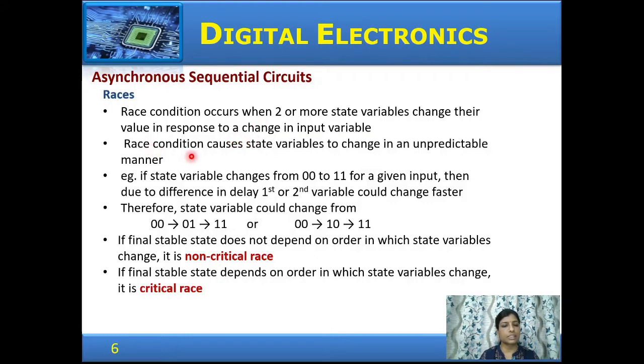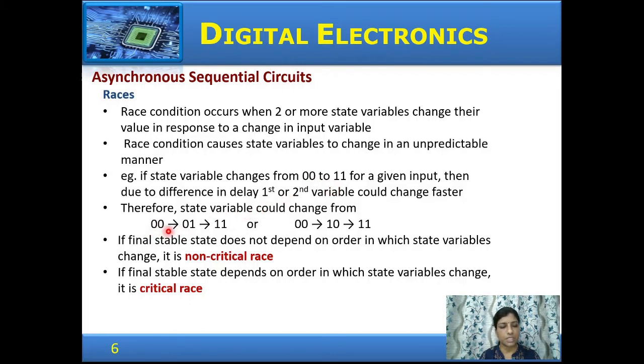And this race condition causes the state variables to change in an unpredictable manner. Let us see with an example. Suppose for a given input, the state variables change from 0, 0 to 1, 1. Observe both the variables have changed, variable 0 to 1 and the other variable 0 to 1. If due to delay, one of the states, the first or the second state variable, changes faster, then it could result in a different state.